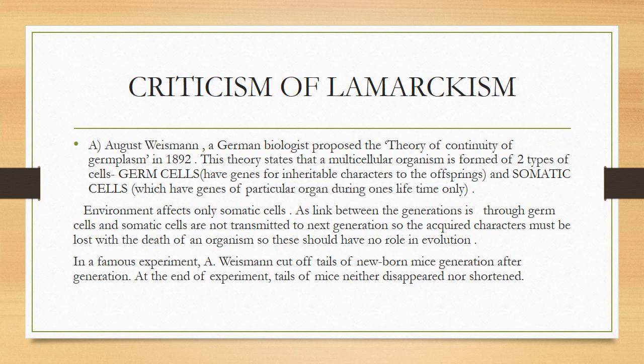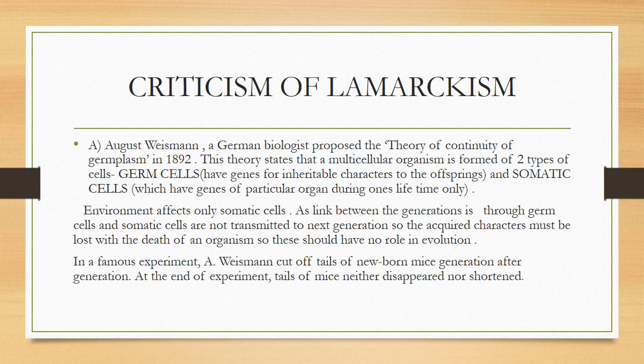Criticism of Lamarckism. For the first time, it was August Weismann, a German biologist, who proposed the theory of continuity of germplasm in 1892. This theory states that a multicellular organism is formed of two types of cells, that is, germ cells have genes for inheritable characters to the offspring, and somatic cells which have genes of particular organ during one's lifetime only.